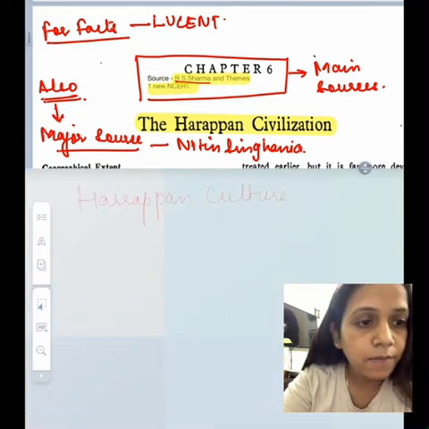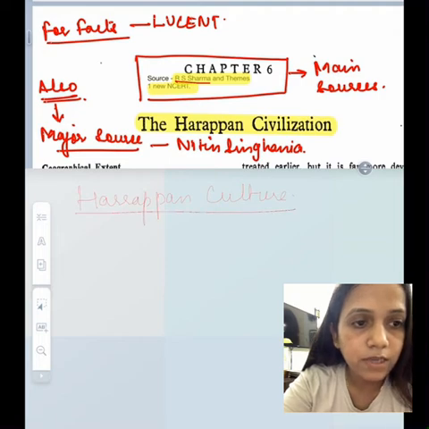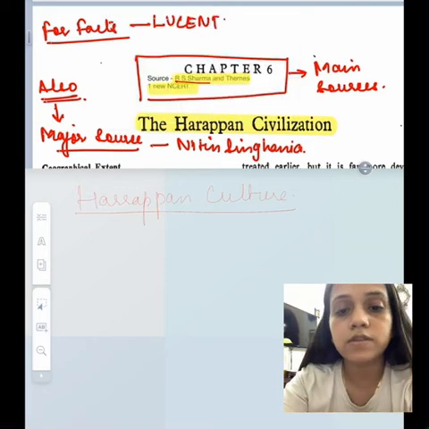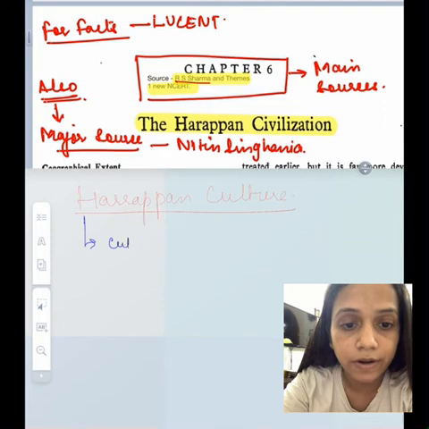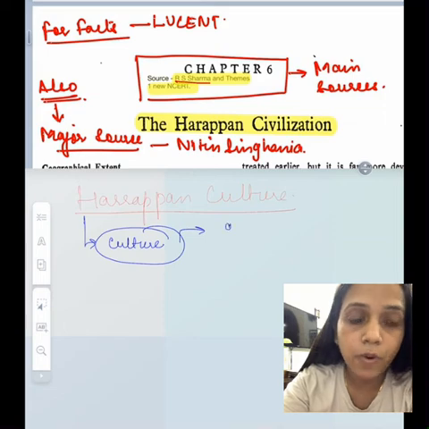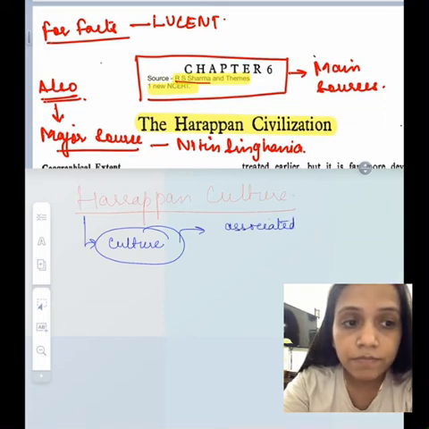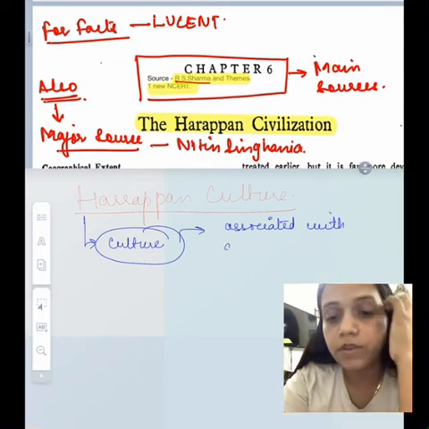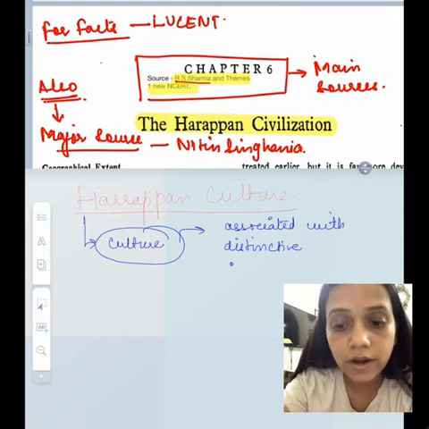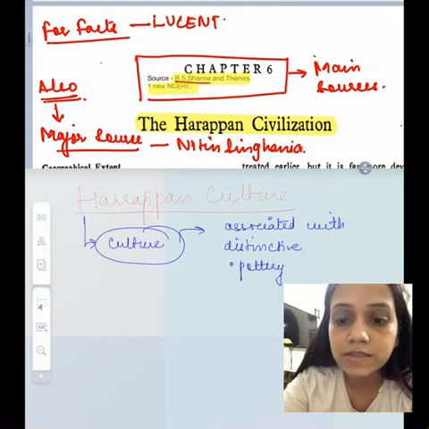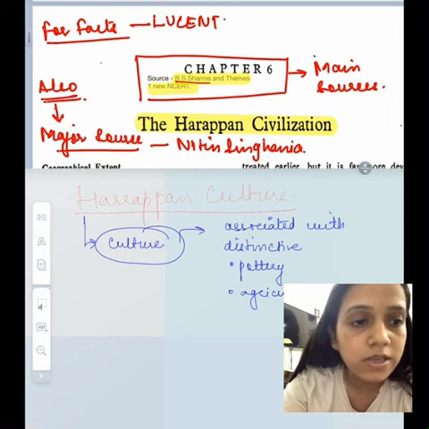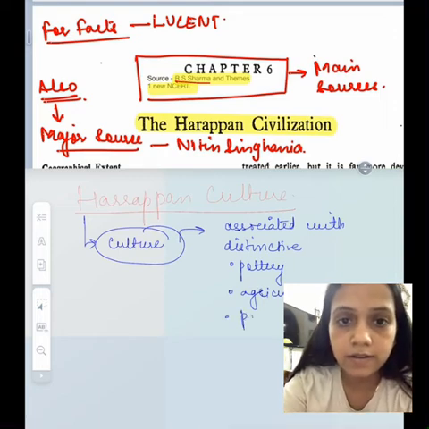So in Harappan civilization, first of all, we will see some of its very important features, and how this culture can be studied, how it would be divided. Firstly, this culture is associated with distinctive pottery and agriculture, pastoralism, and some of the crafts. Now with crafts I mean that it is associated with pottery making. Some sculptures are there, then you will find some sort of seals and sealings, and some beads and the jewelry associated with it. So things like that we are going to study in this lecture.